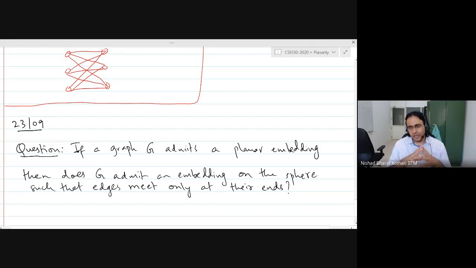Intuitively, that seems true. What about the converse? If you can embed a graph on the sphere, then can you embed it on the plane with the property that any two edges meet only at their ends? I think so. Right. So intuitively, this seems true. The formal reason for it is called stereographic projections, which we will not discuss. We are going to assume that this intuitively true statement is correct. Okay, so we are actually going to call this just a fact. This is the second property of the plane.